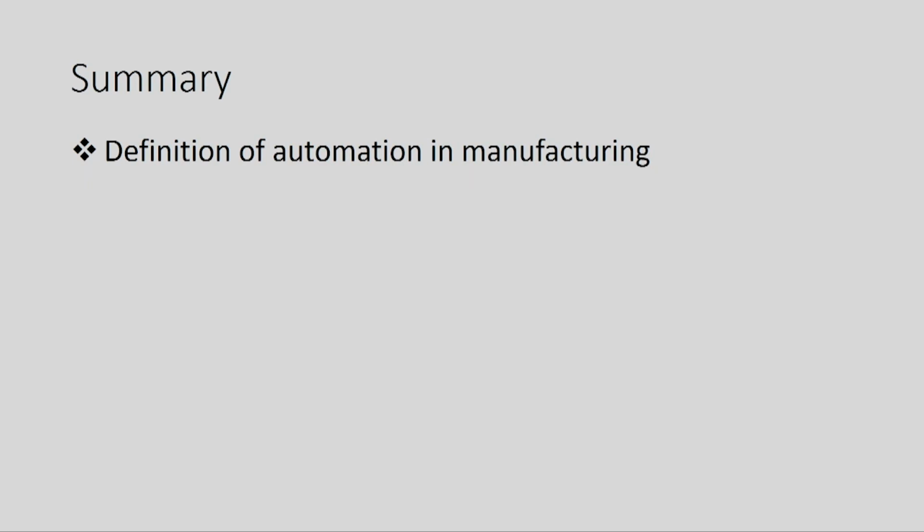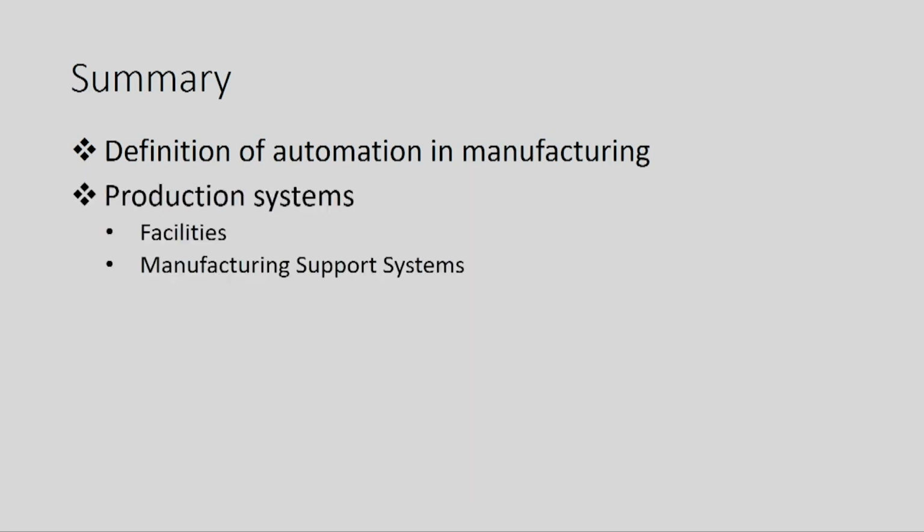In summary, I would like to say we have studied the definition of automation in manufacturing. We have seen various facilities which are used in a typical production system, and we have also seen the meaning of manufacturing support system and its functions.